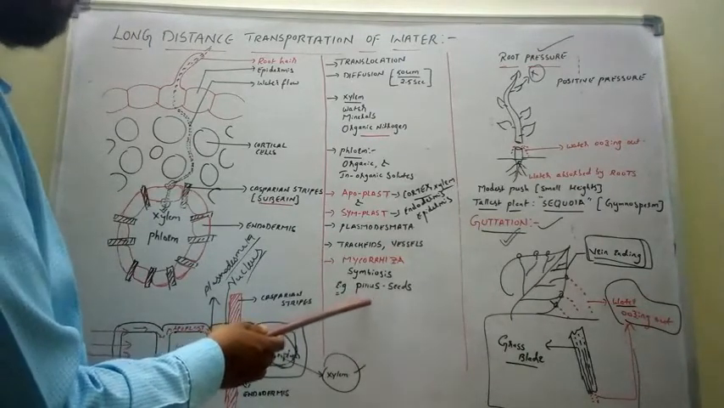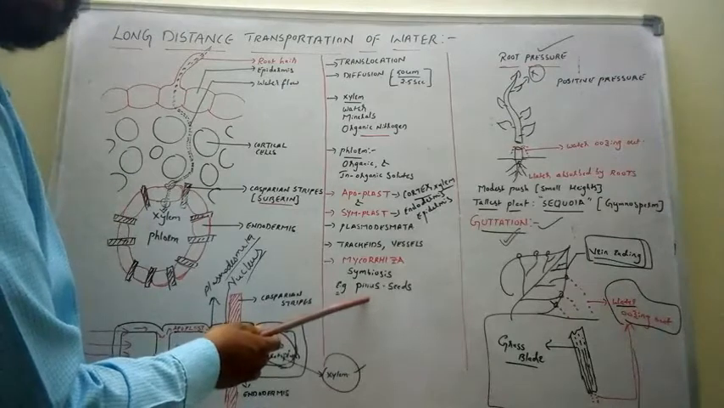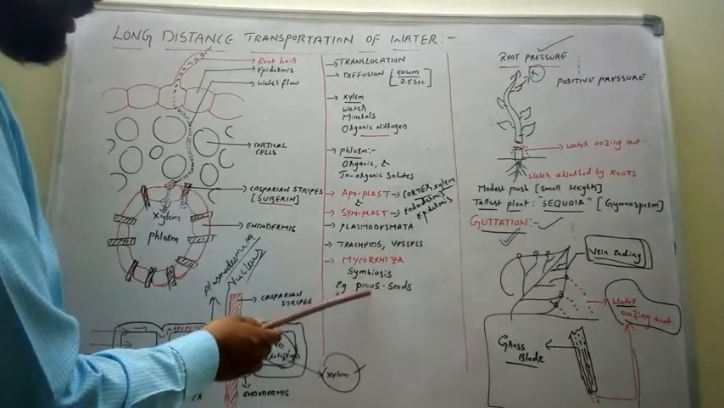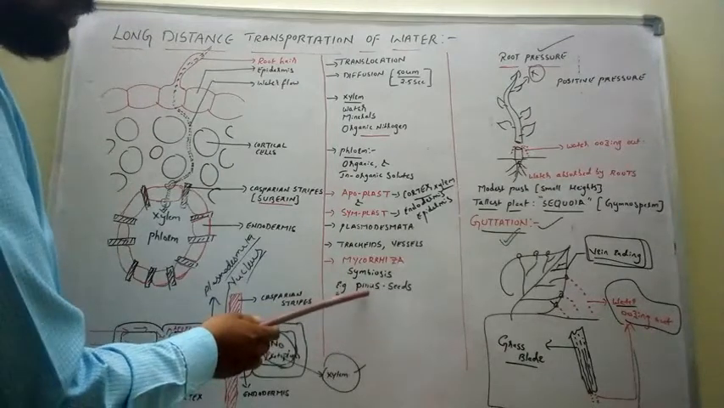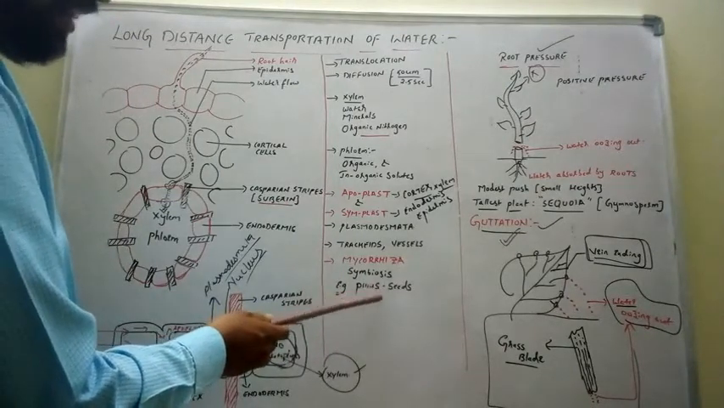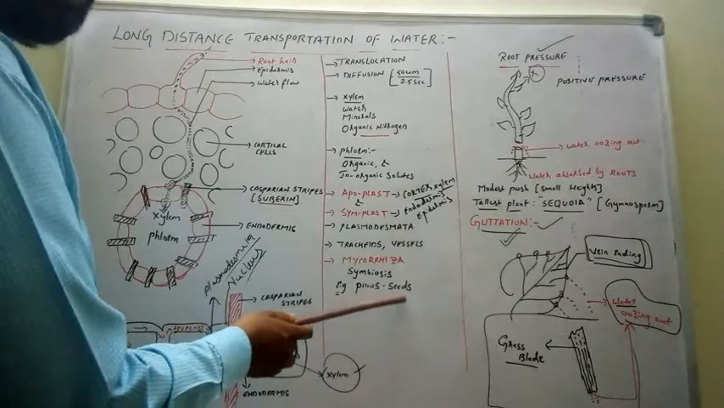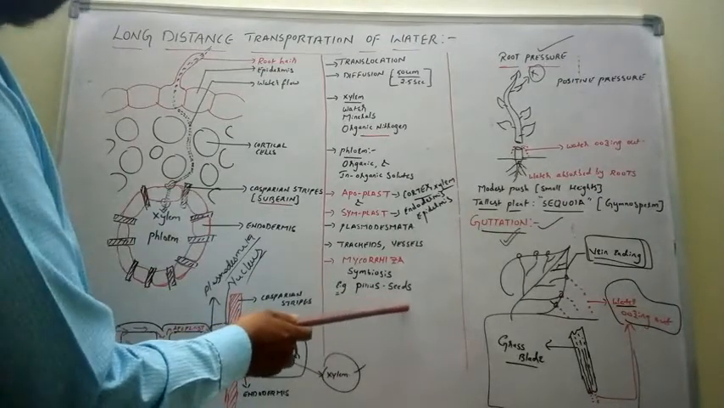Now the association between Pinus and the fungus is obligatory. So if they are separated, they cannot live. Why? Because Pinus seeds can germinate only in the presence of the fungus. If the fungus is absent, Pinus seeds cannot germinate. That means the symbiosis is obligatory.